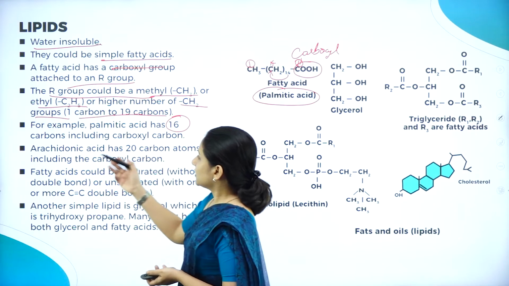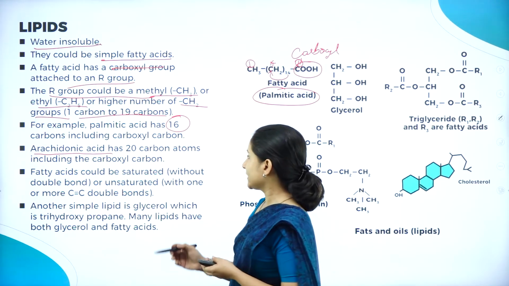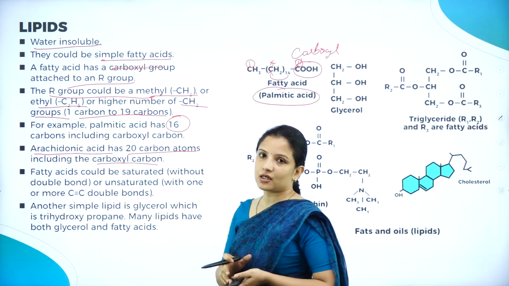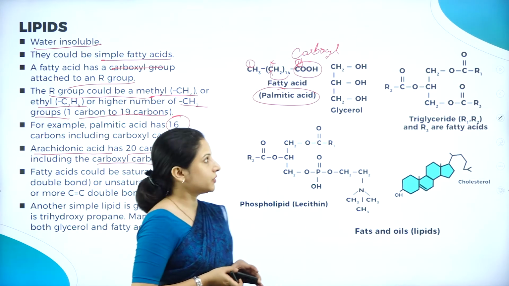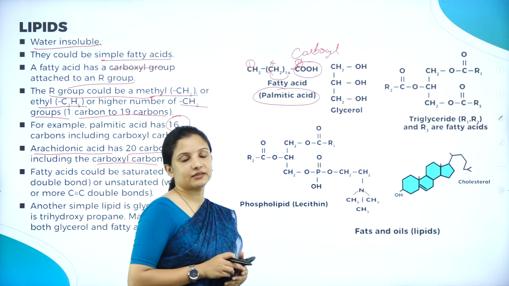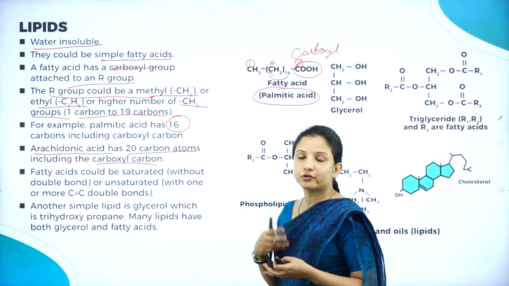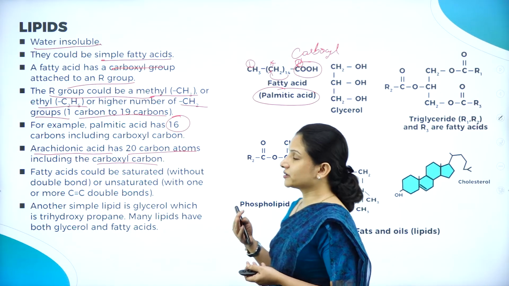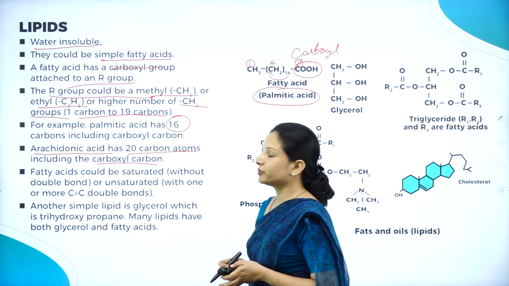And also, for example, arachidonic acid, which is also a lipid, has about 20 carbon atoms, including the carboxyl carbon. Here also, including the carboxyl carbon, palmitic acid has about 16 carbon atoms. So the number of carbon atoms also decides what type of lipid it is, not just the R group. And also the fatty acids could be saturated.